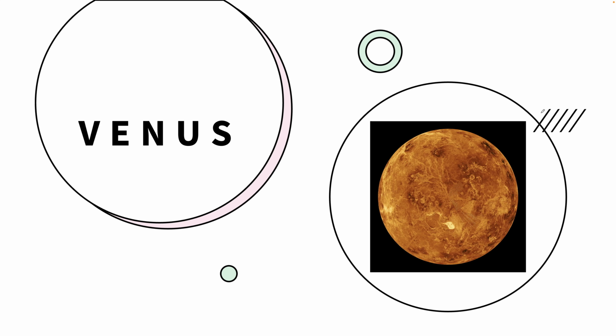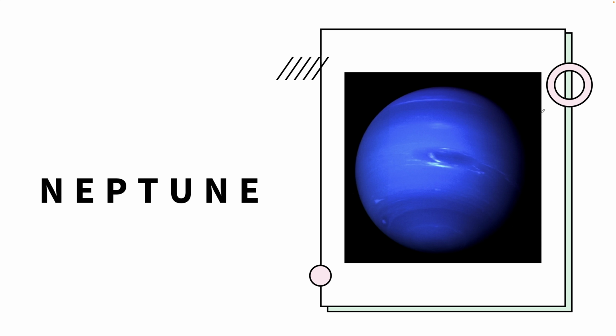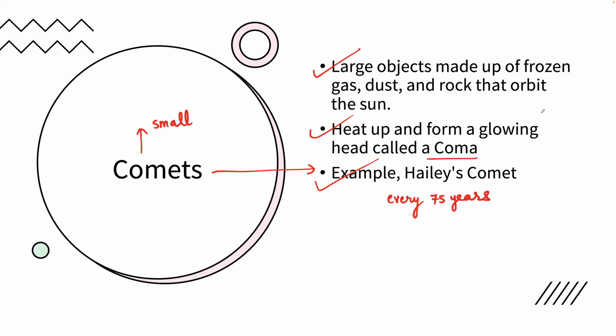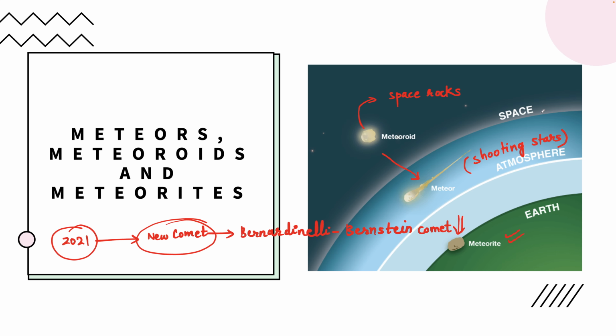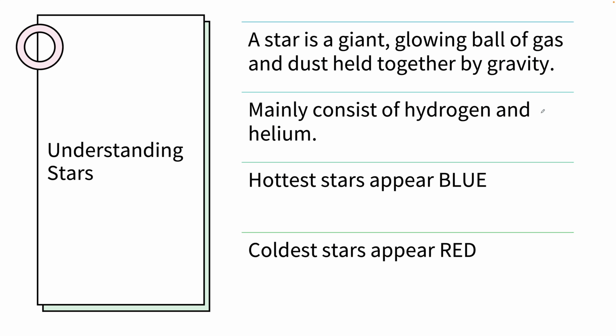So with this, we are done with this session. In the next few classes, we'll be talking about the origin and evolution of the solar system, and other topics related to this. Before ending this, let us try to understand stars. We could not cover this earlier and I wanted to finish it, so there is still something left to be